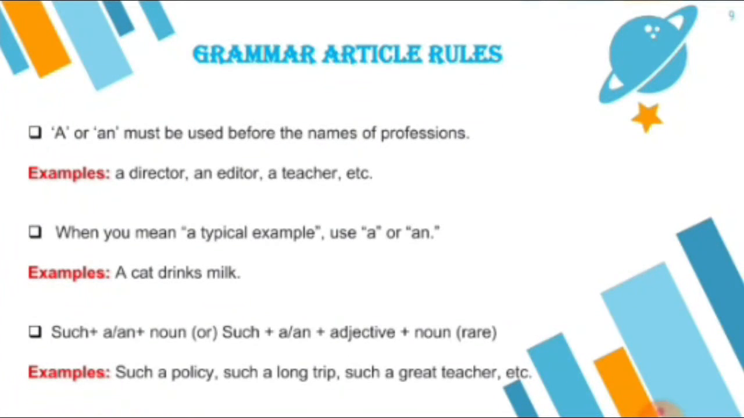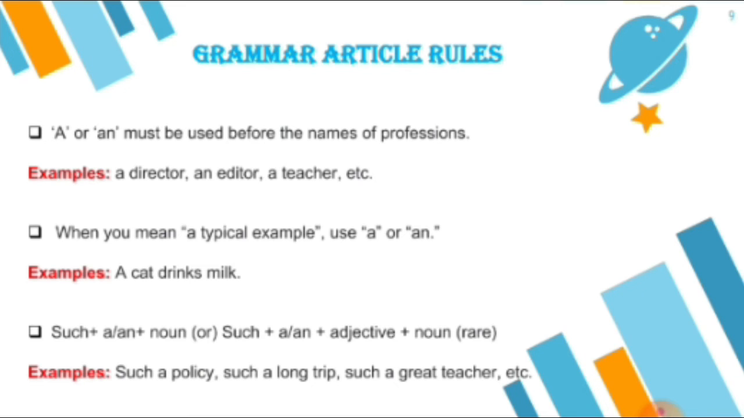The next rule is that a or an must be used before the names of professions: a doctor, an editor, a teacher. When we talk about an abbreviation, if a doctor has an MBBS degree, we call it an MBBS, and when we talk about the doctor, we say a doctor. So this is the way to use those articles.